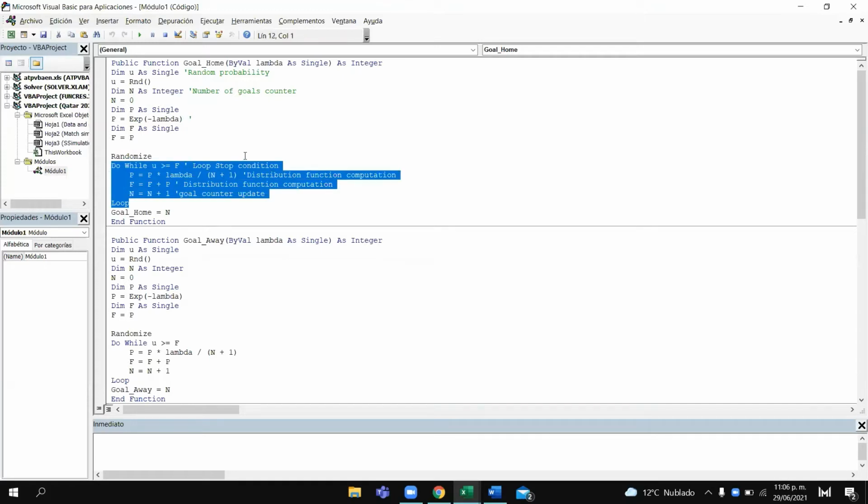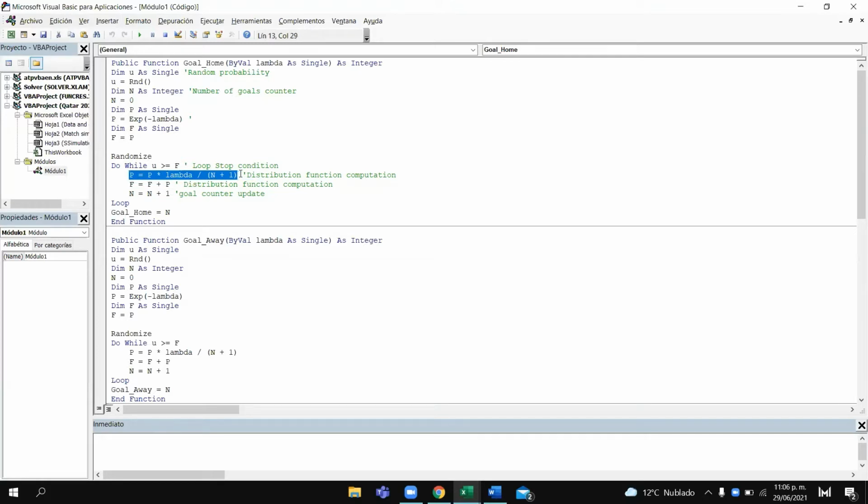So here we have a loop. Let's see what this loop does. As we can see in this line, we are calculating the mass function of the Poisson variable. It is not difficult to see that this expression, keeping in mind that the value of p is this one, calculates the mass function of a Poisson variable.